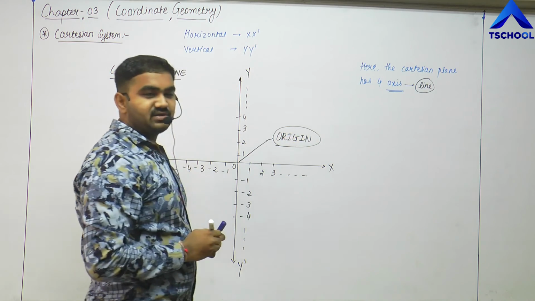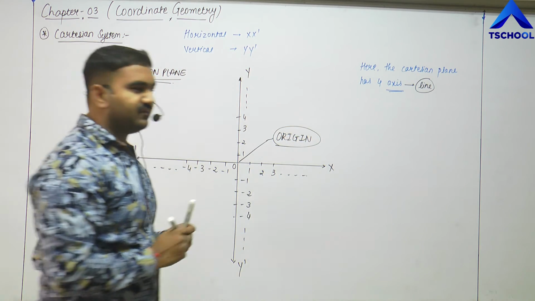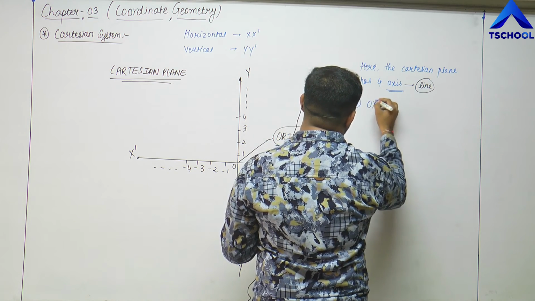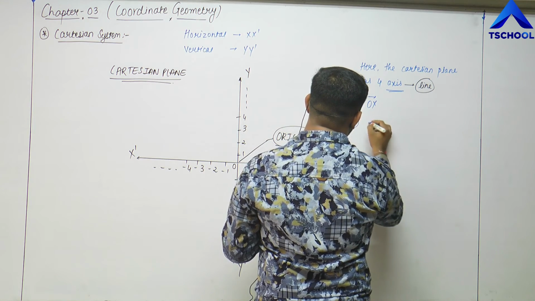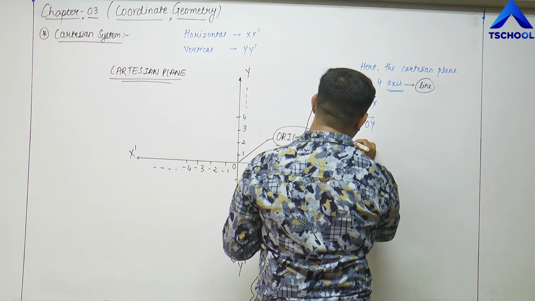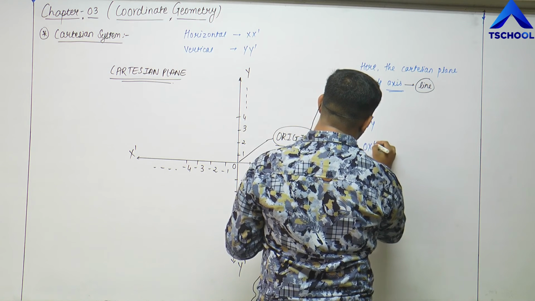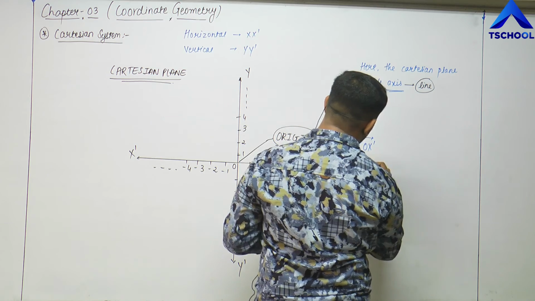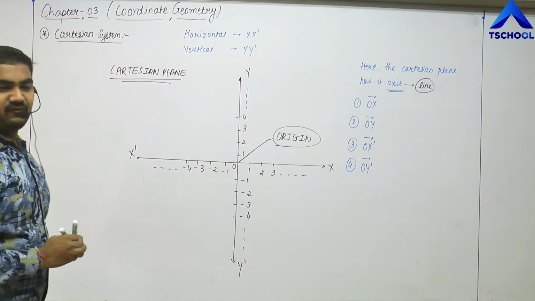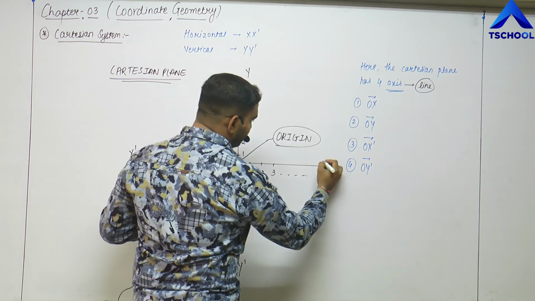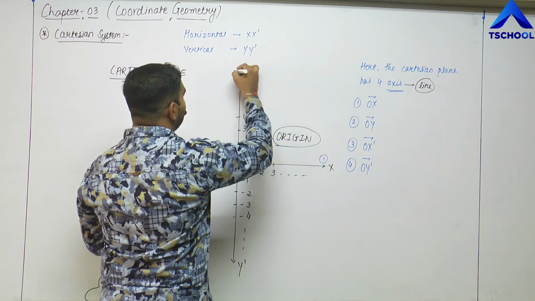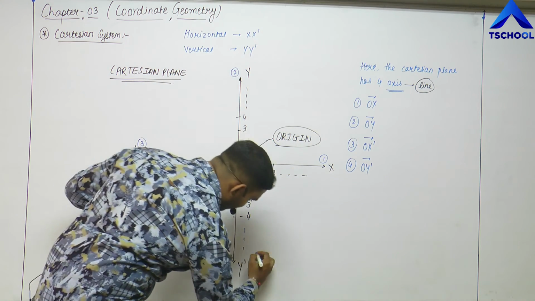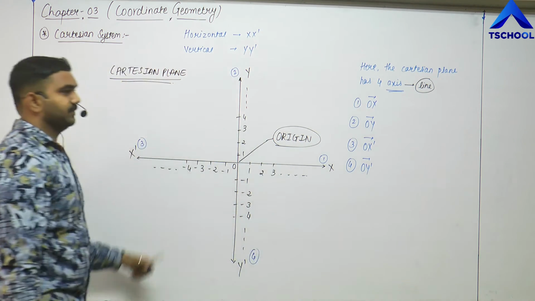The Cartesian plane has 4 axes or 4 lines: the first one is OX, the second one is OY, the third one is OX dash, and the fourth one is OY dash.